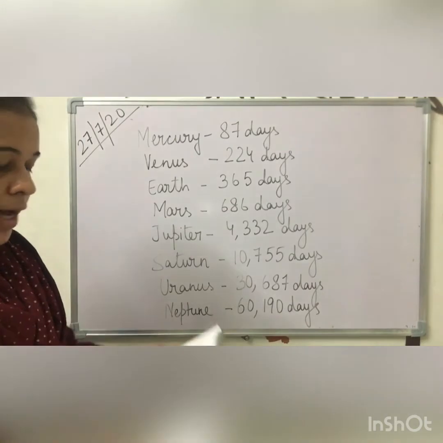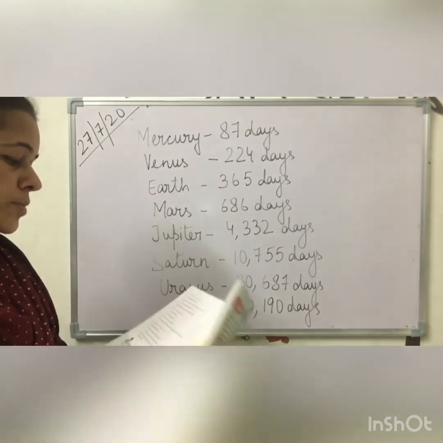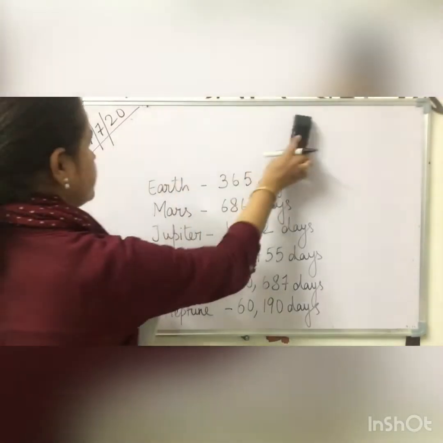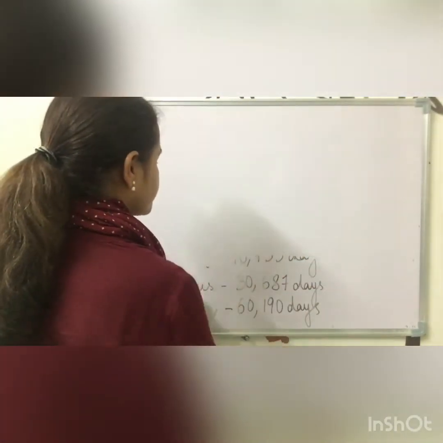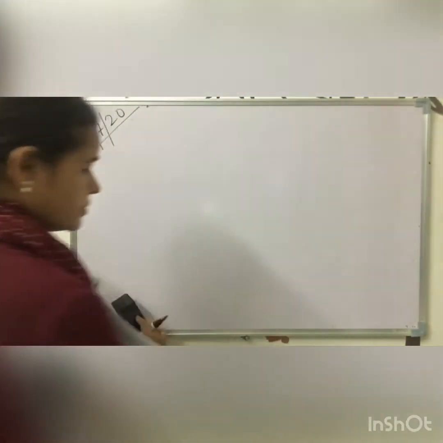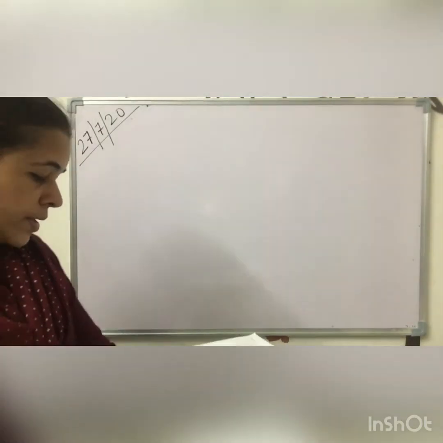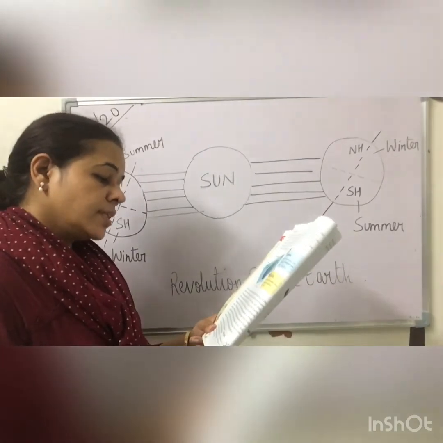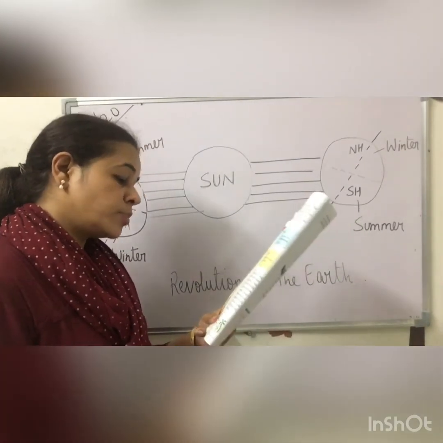Now we will move to the next part of the lesson. Page number 38. Between the months of November to January, the opposite happens.